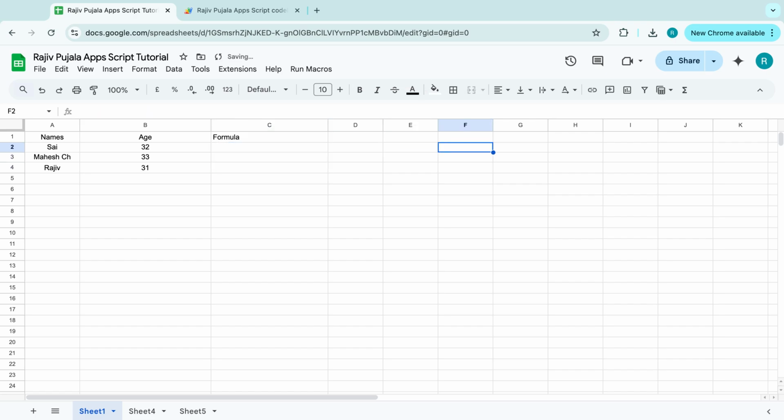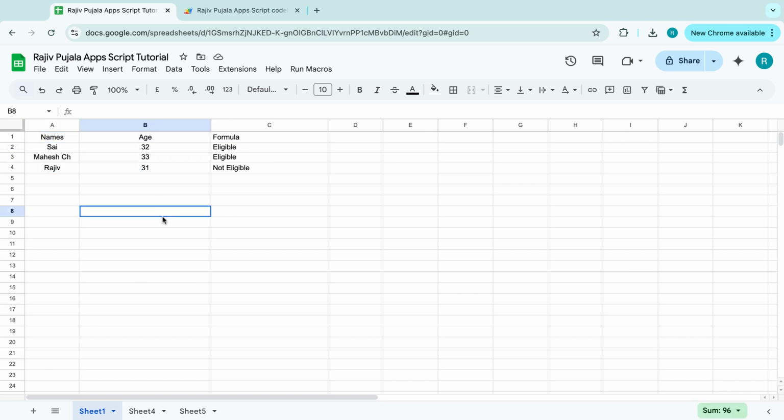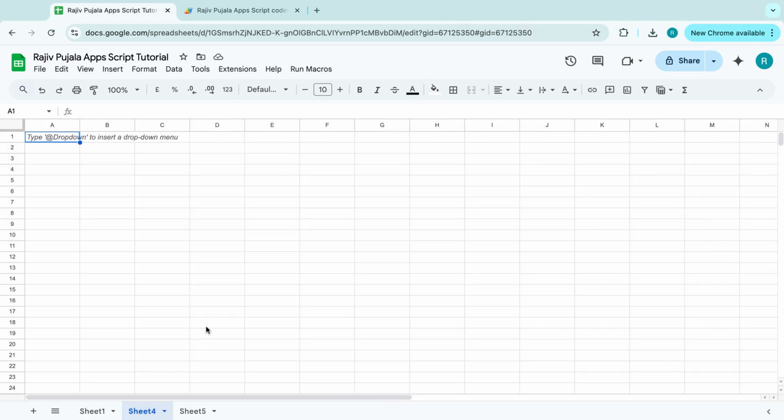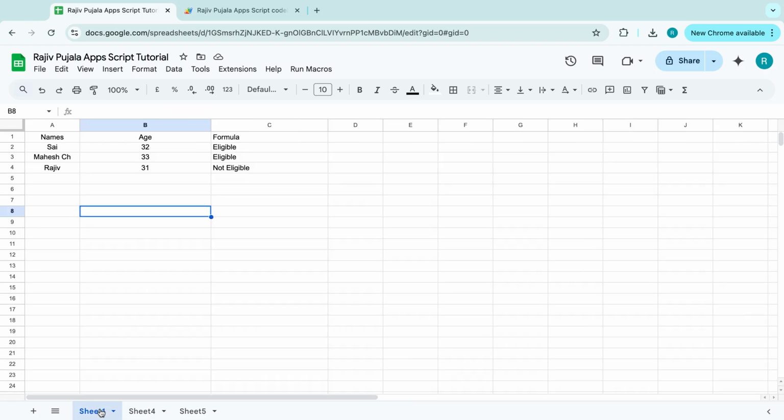Okay, and for example, if the cursor is here, let's see how it goes on. Okay, command option shift and 1. And yep, oh my god, this is really good actually. Now, okay, we are in the sheet 1 and we have the data in the sheet 1. Let's assume that, let's go to sheet 4. This is another sheet. So let's run the same option here, command option shift and 1. Why is it updating in the sheet 4 and why is it not doing it in the sheet 1?